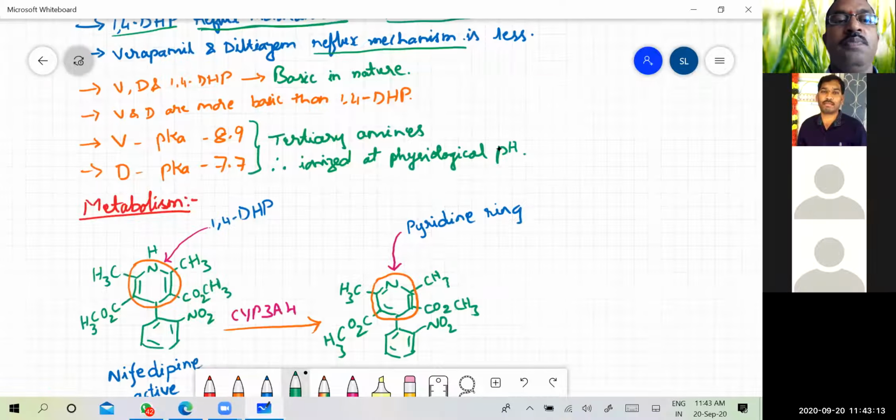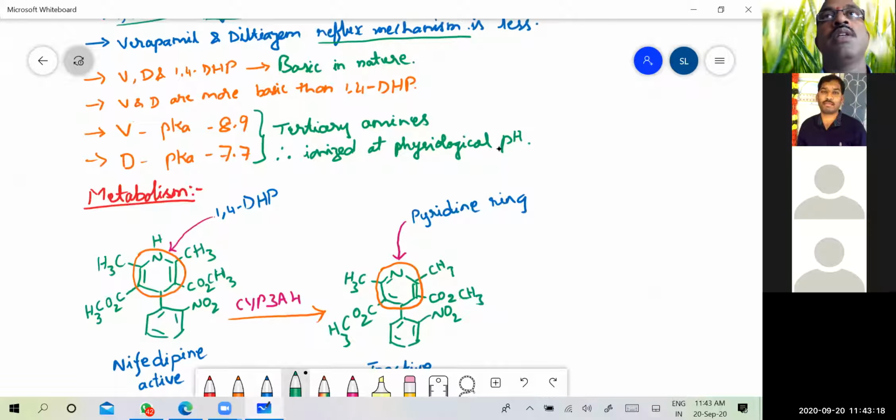Then coming to the physical properties of these calcium channel blockers. All the calcium channel blockers, that is verapamil, diltiazem and 1,4-dihydropyridines, are basic in nature. They are all basic in nature. Verapamil and diltiazem are more basic than 1,4-dihydropyridines. Why, we'll see in the next point. So remember, if asked which of the following is more basic, your answer must be verapamil and diltiazem when compared to 1,4-dihydropyridines.